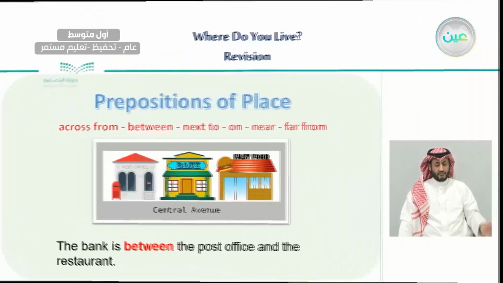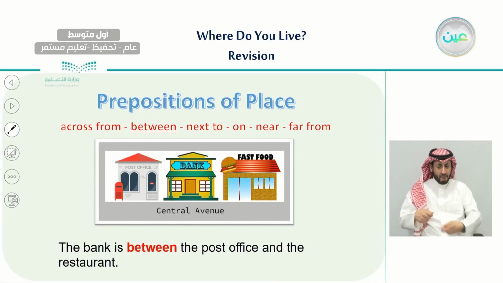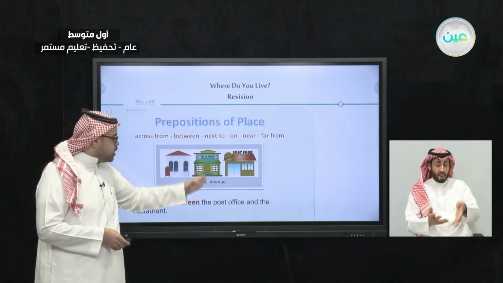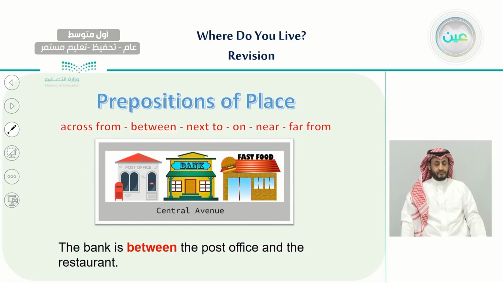The other preposition we have is between. For example, the bank is between the post office and the restaurant. As you can see, here we have a post office, here we have a bank, and here we have the restaurant. So where is the bank? Exactly, it is between the restaurant and the post office. So this is what we mean by the preposition between.